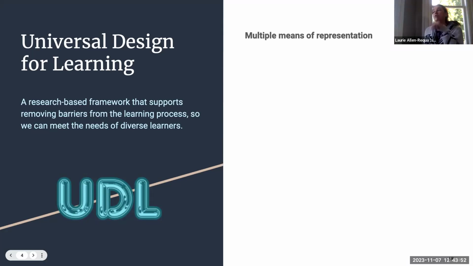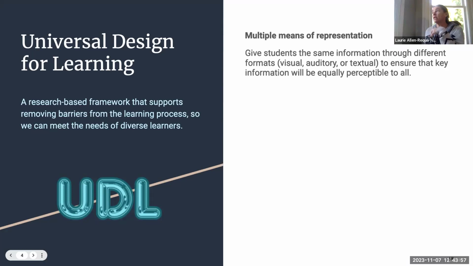For Universal Design for Learning, one of the principles is multiple means of representation. Essentially this is giving students the same information in 2 or 3 different ways. Have them watch a short video, then maybe have them read something, then maybe have them do a discussion about it. So they're getting the same information, but it's coming in different modalities. This then allows the information to be equally perceptible to all.